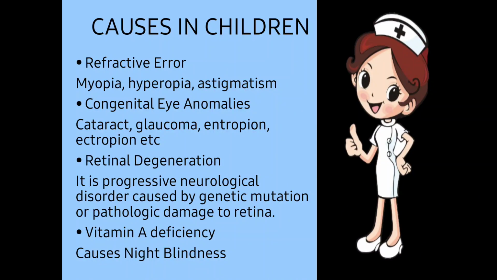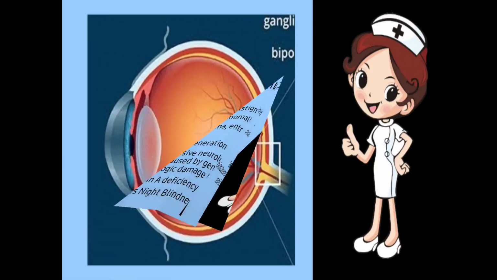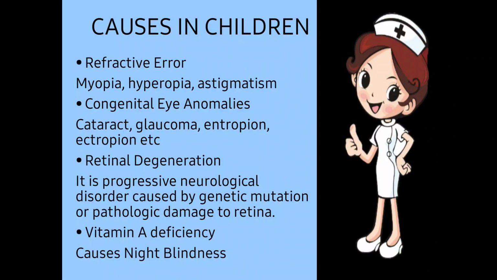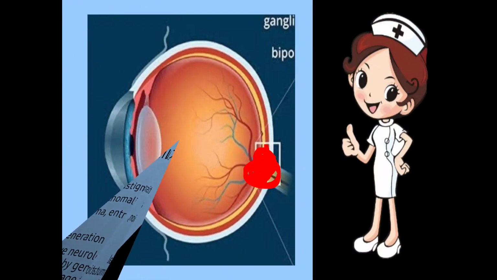It is a progressive neurological disorder caused by genetic mutation or pathological damage to the retina. Now here, as we all know, this part is the retina, and this is the main part where the vision is formed. Now there is a degeneration, meaning damage of the retina occurs. When there is damage of the retina, then no proper image will be formed on the retina in any kind of case. So it may be a neurological disorder caused by genetic mutation at the time of birth. Okay. Next one, vitamin A deficiency. This causes night blindness in children. These were all the causes of low vision in children.